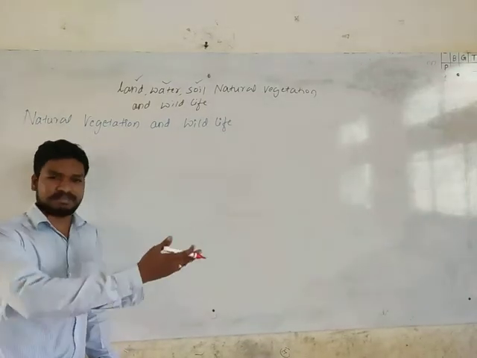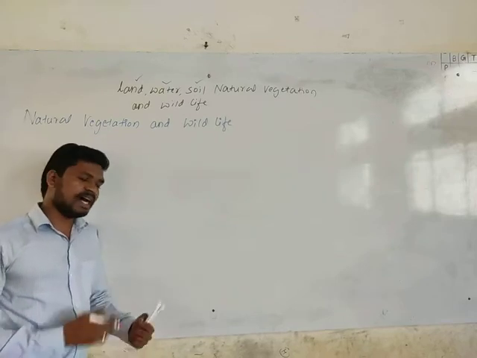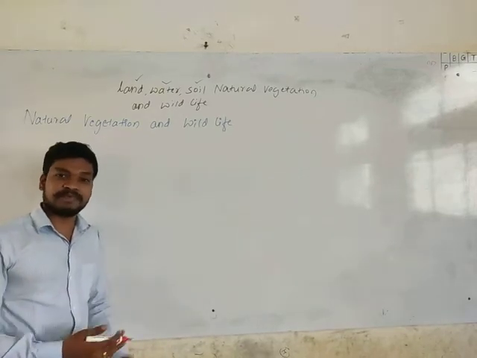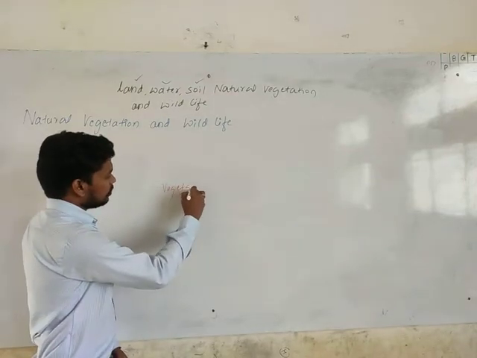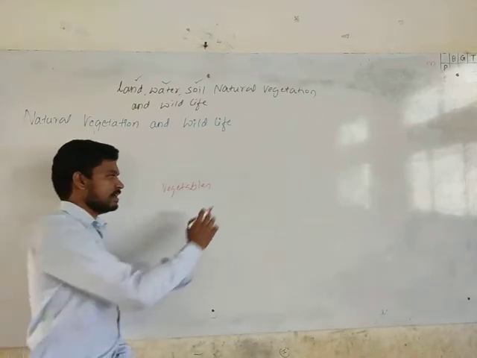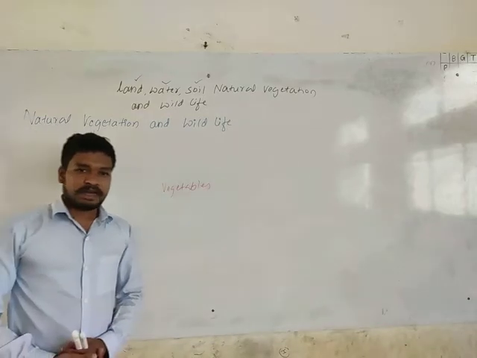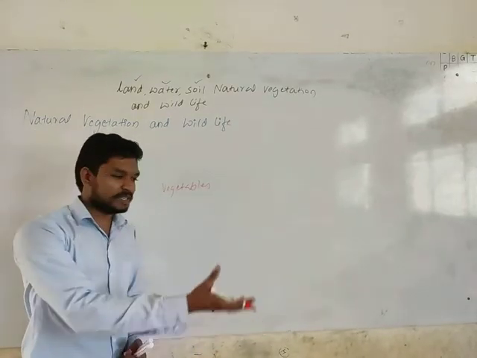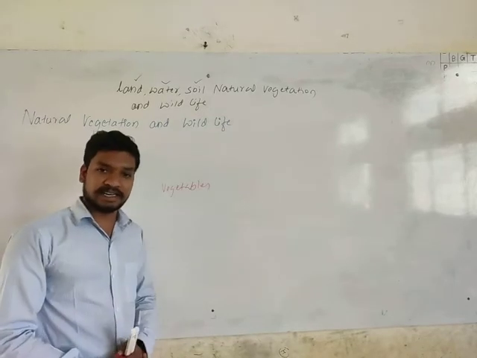So, we will go to the related and familiar terms that we know. We know about vegetables. What are vegetables? Yes, like curry vegetables which grow, and we make use of those plants to satisfy our hunger.